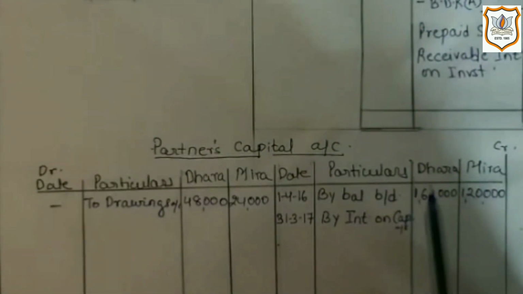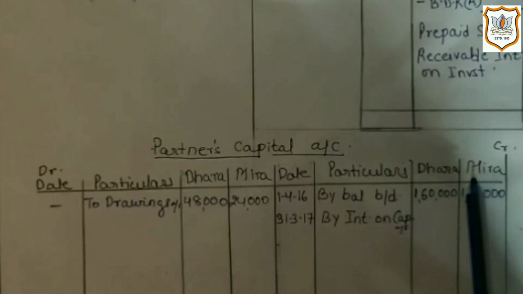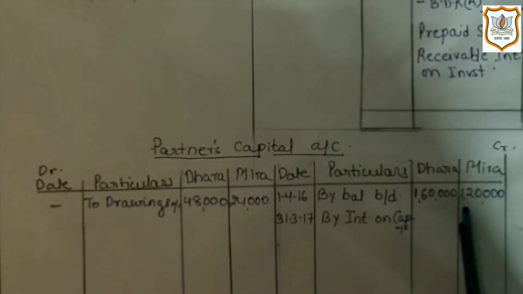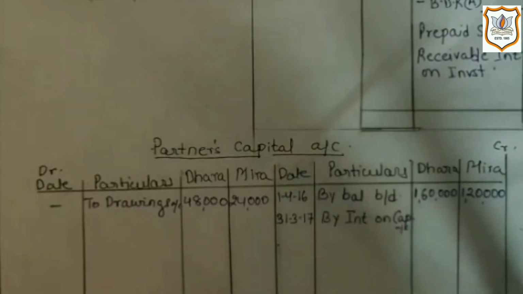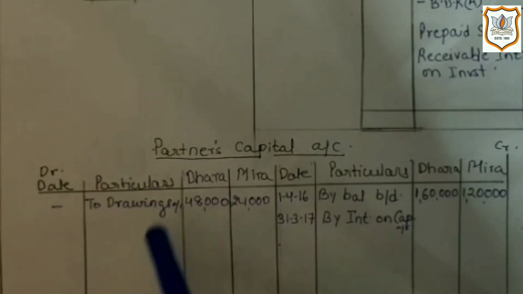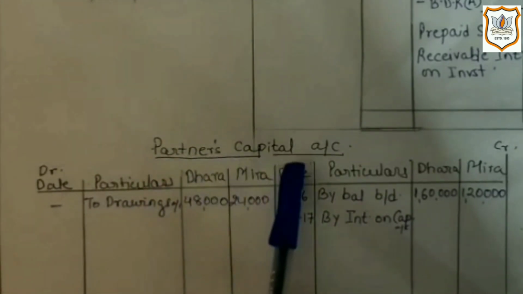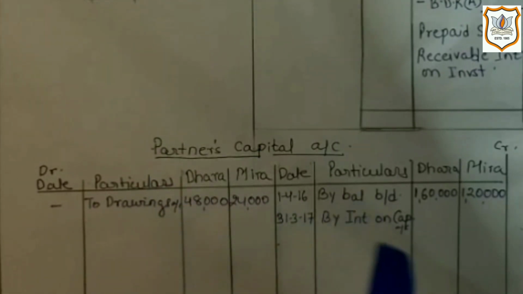So here opening capital balance of Dhara is 1,60,000 and opening capital balance of Mira is 1,20,000, which will be recorded on the credit side of partners capital account. Now next we are given drawings in the inner column in the balance sheet in the question, which we will record on the debit side of partners capital account, as drawings reduce the balance of capital.